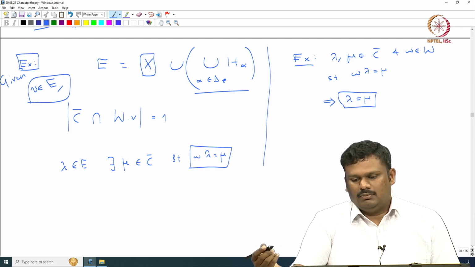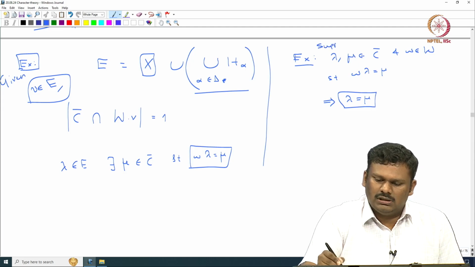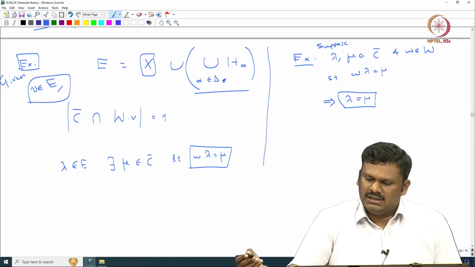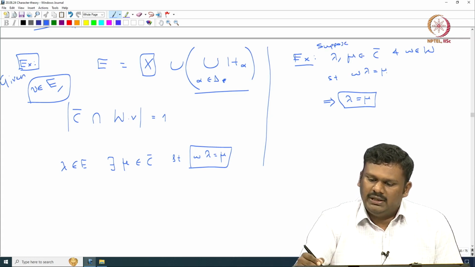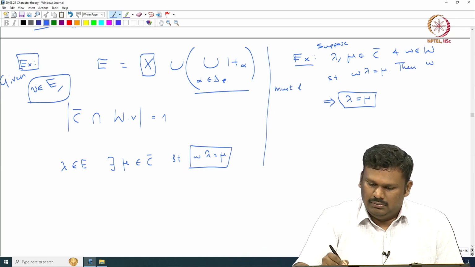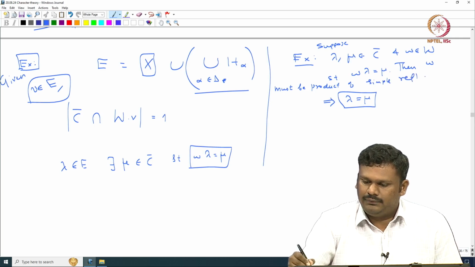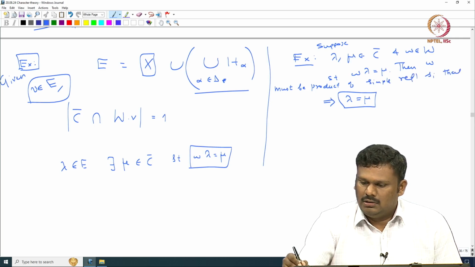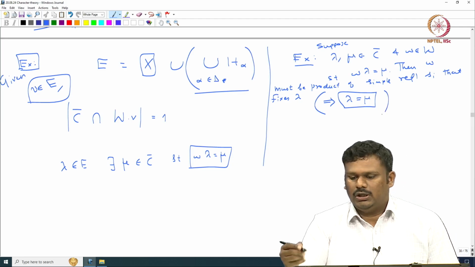One can prove something much stronger. Suppose lambda, mu are in C bar and W in W is such that W lambda equals mu. Then one can prove that W must be a product of simple reflections S_i that fix lambda. So, in particular you get lambda equal to mu.